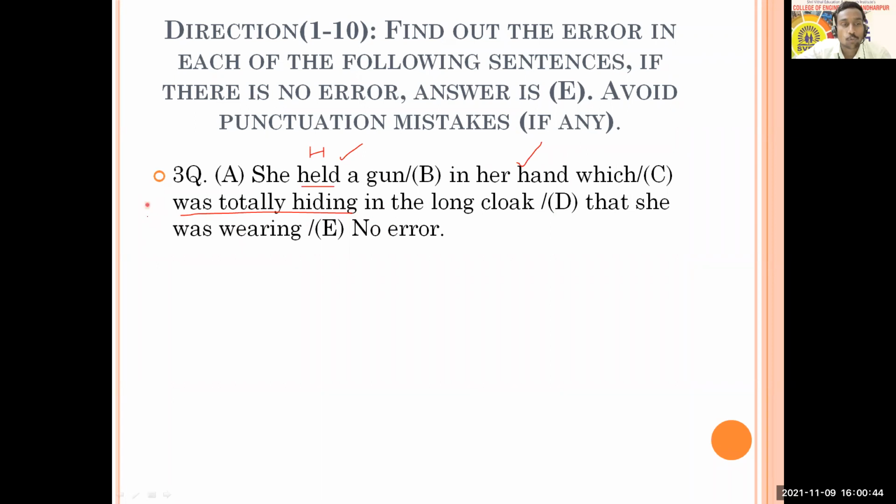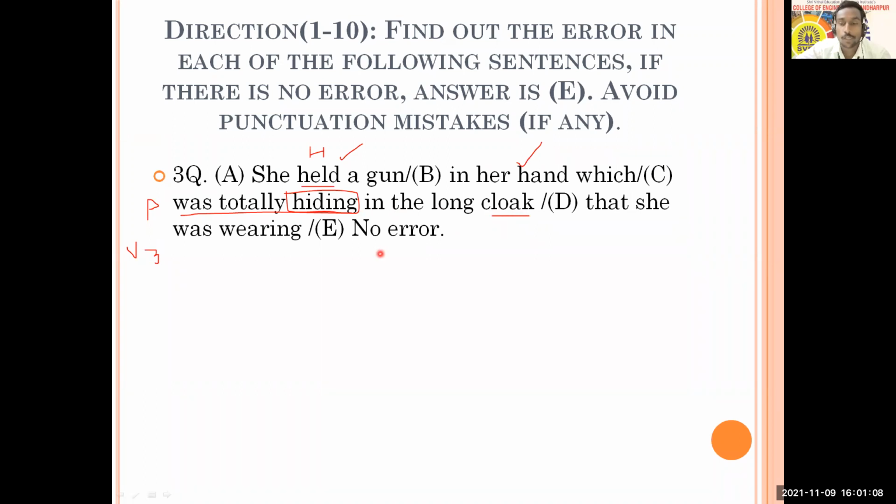This is passive voice. In passive voice, after was and were, we need to use V3. So instead of hiding, that should be hidden. If it is was hiding, it becomes past continuous, which is not expected here. It should be: was totally hidden in the long cloak that she was wearing.